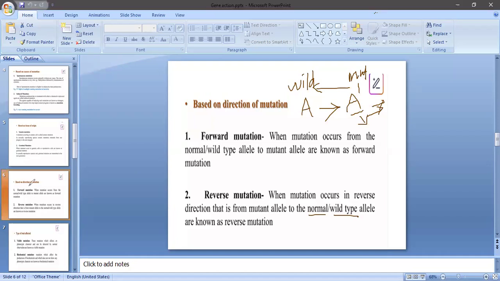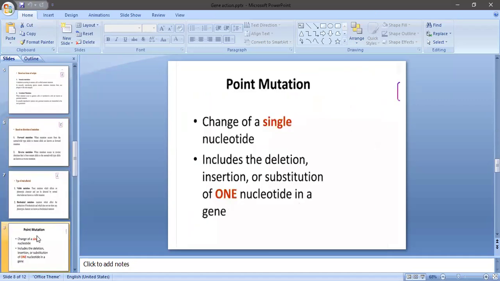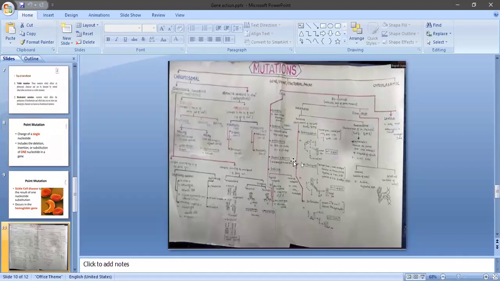Next, we'll clear the drawing. Next, we can go for point mutations. Point mutations, again, I will explain like this.